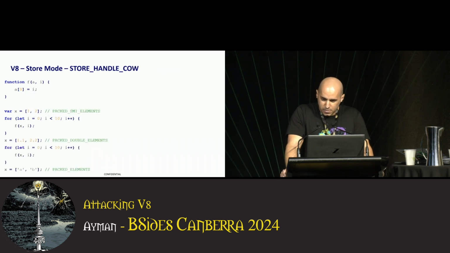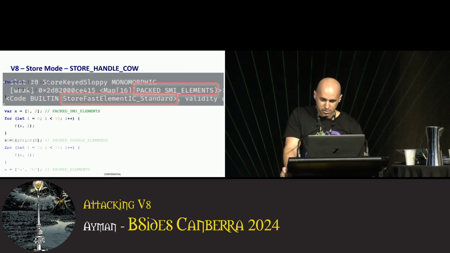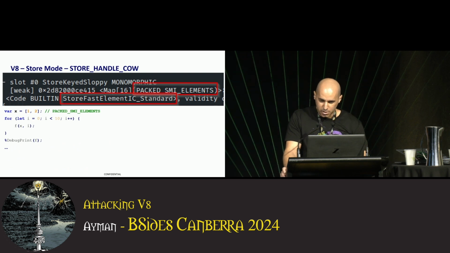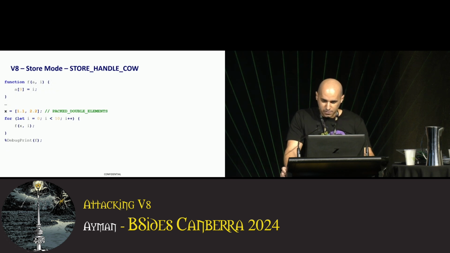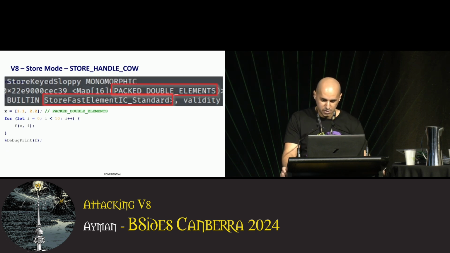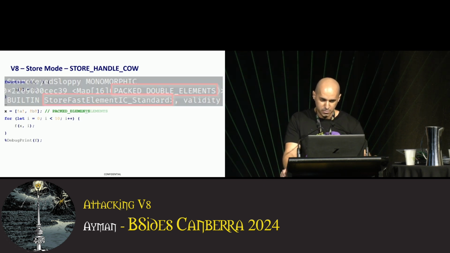Another store mode is similar to the previous one, except that it doesn't grow the array. In order to reach it, I had to perform 3 consecutive store operations. First one, passing an array of integers, packed SMI. We find that the standard store is used. Next, I call the function again, passing doubles, decimal values. The previous array of small integers cannot hold doubles, so now the array type has transitioned into a more generic type, packed double elements, which can handle both SMIs and doubles. We still get the standard store built-in again.